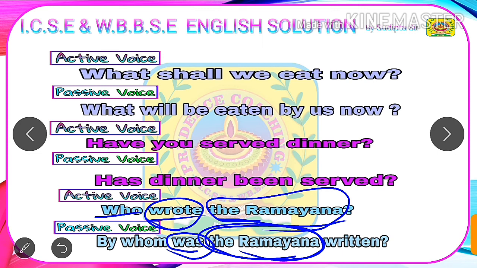And lastly, we will write the V3 form of the verb given in the active voice. The verb given in active voice is wrote and the V3 form or past participle form of wrote is written. We will write written and we will end this sentence with a question mark, as it is an interrogative sentence. With this, we come to the end of interrogative sentences.